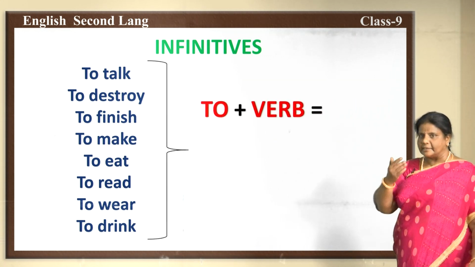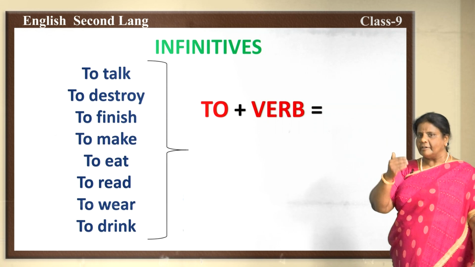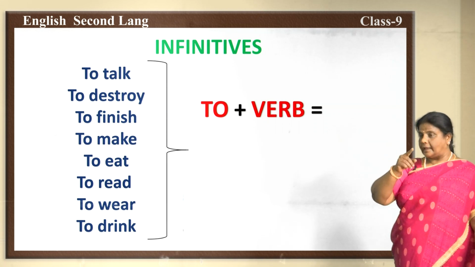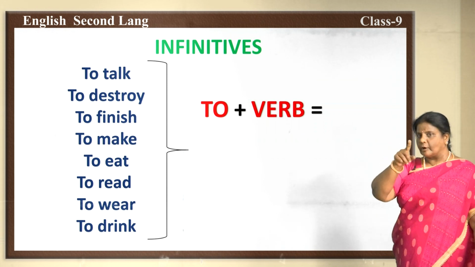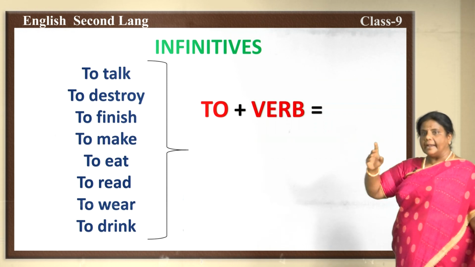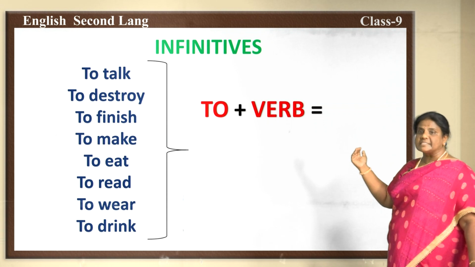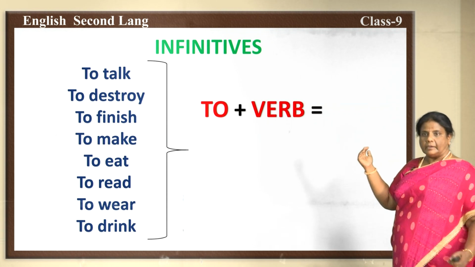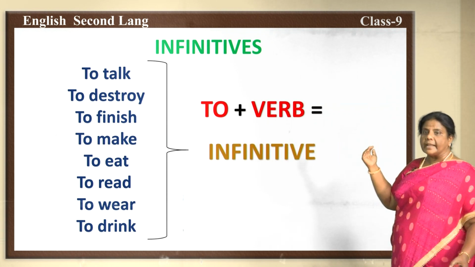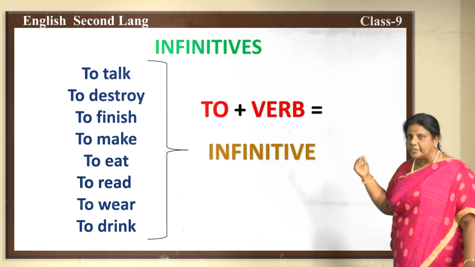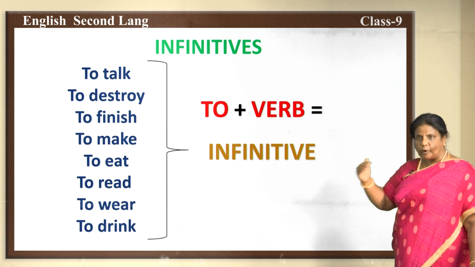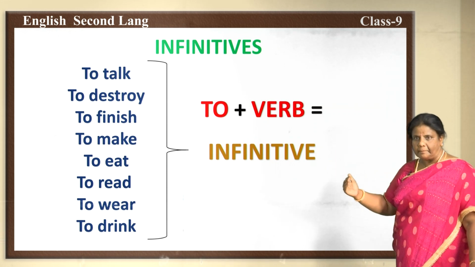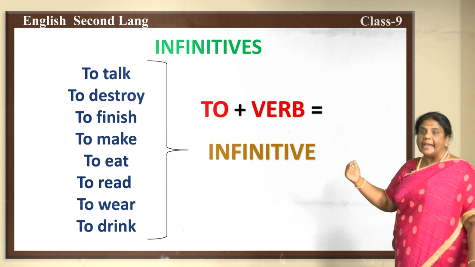For example, I can show you how it is called an infinitive, because an infinitive always begins with to. You have the word to over there, and it is followed by a base form of the verb. Together it is called an infinitive. Did you get it, children? When the word begins with to and is followed by a base form of a verb, it forms an infinitive.